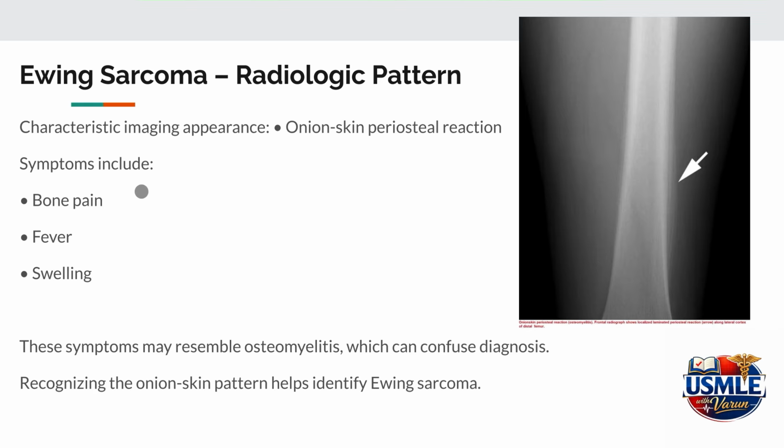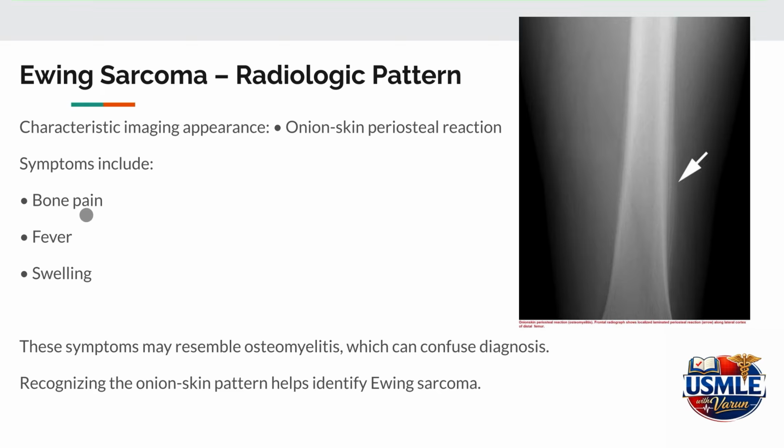One of the most important characteristic features of Ewing sarcoma is the onion skin periosteal reaction that is seen on imaging. You can also see the image attached on the screen. So this is the characteristic onion skin periosteal reaction that is seen in Ewing sarcoma. This layered appearance results from repeated cycles of bone formation beneath the periosteum.